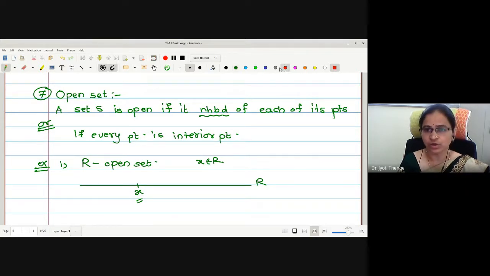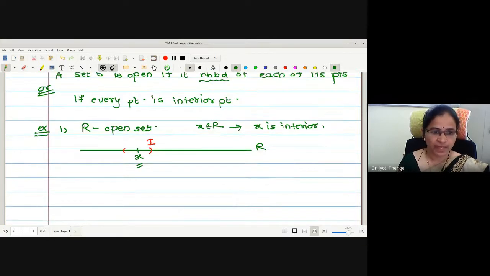And what I will do, I will just put a small neighborhood around it. Now in the case of real numbers, a neighborhood will be an open interval. Therefore, this neighborhood we will plot. Now, whether this neighborhood is a subset of R or not, if I call this interval I, whether I is a subset of R or not, yes, it is. Therefore, x is an interior point. Every arbitrary x, if I consider, then it will be an interior point. Therefore, R is an open set.